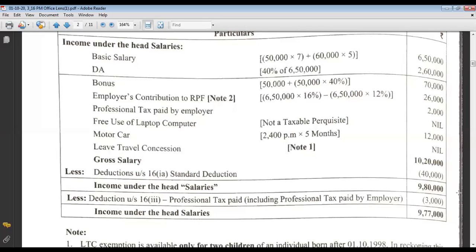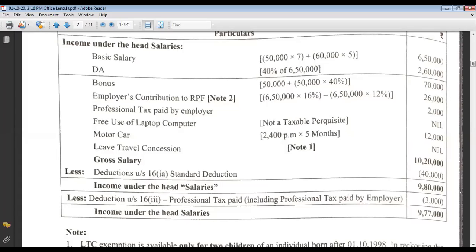That means you reduce 40,000 rupees from this amount. Till last year it was 40,000. This year the rate has been changed to 50,000. If 10 lakh 20,000 is your annual or gross salary, 50,000 rupees is the deduction given to you by the government itself.